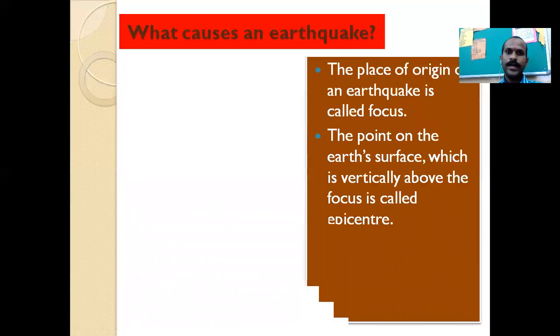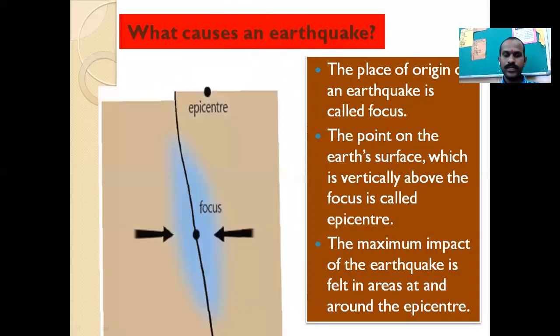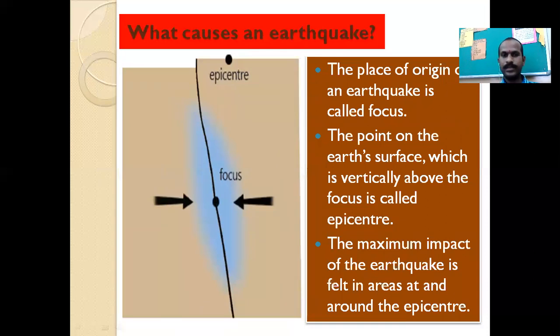The place of origin of an earthquake is called the focus, that we have already studied in the previous slide, and I'm again showing you the same picture, the focus of the earthquake. The point on the earth's surface which is vertically above the focus is called the epicenter, okay, the point of the earthquake on the surface.